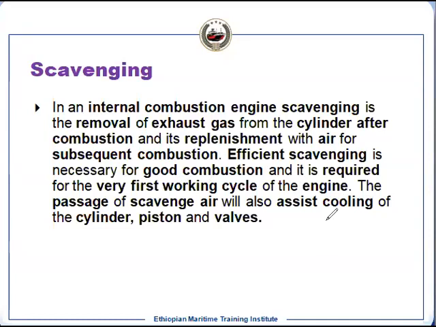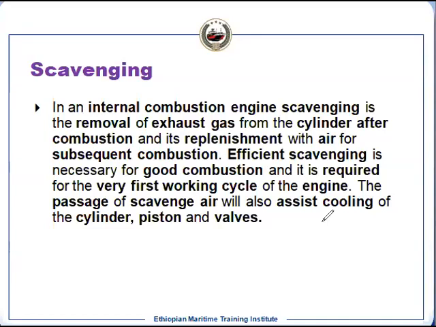Also, this scavenge air, because it has a lower temperature, 40 to 45 degrees centigrade, also does the cooling. Not only is it required for our combustion, it also does the cooling. Once it enters the cylinder, you have the piston crown at the bottom, the cylinder at the side, and the cylinder head and the valves at the top.